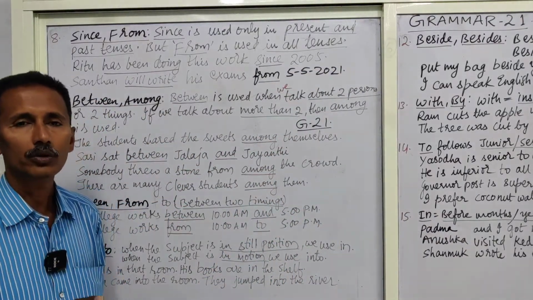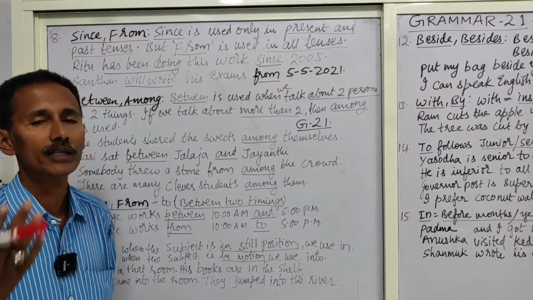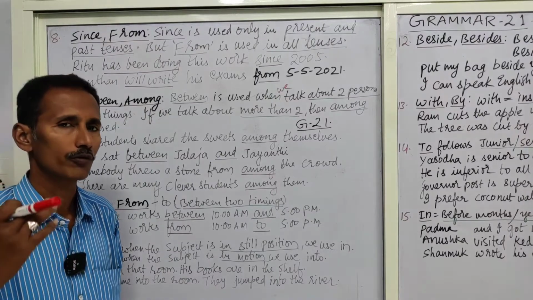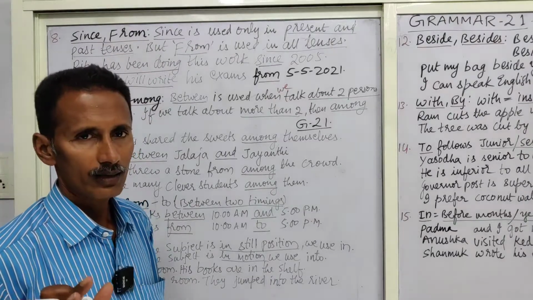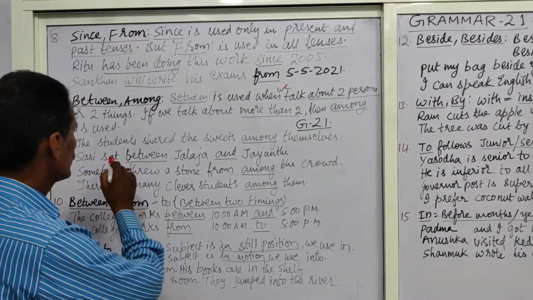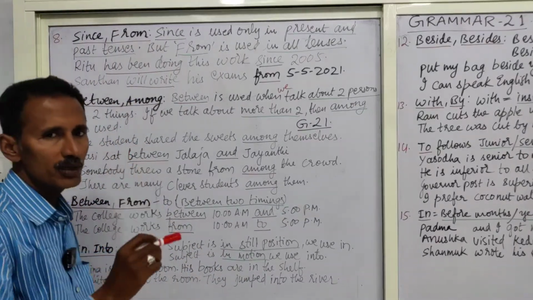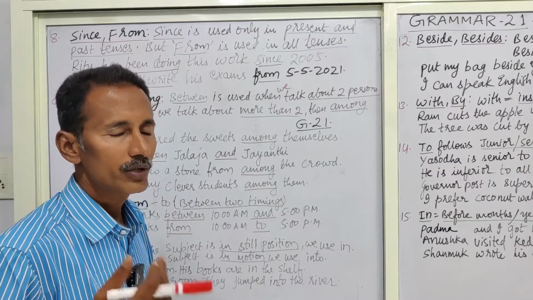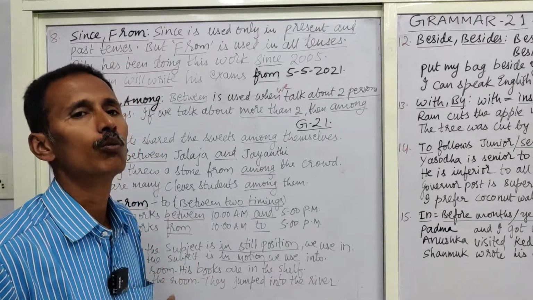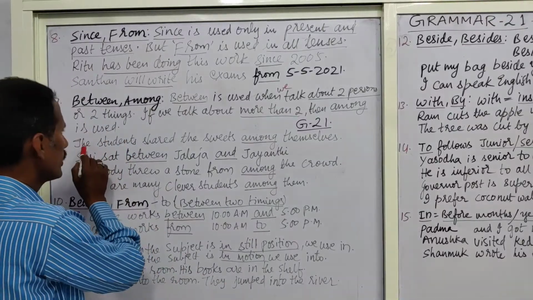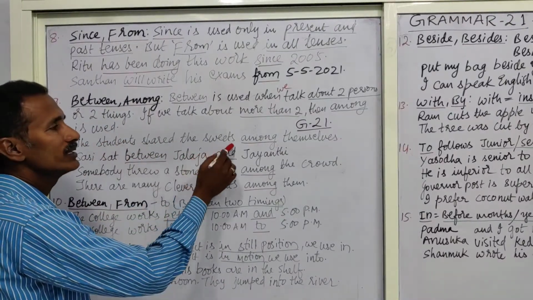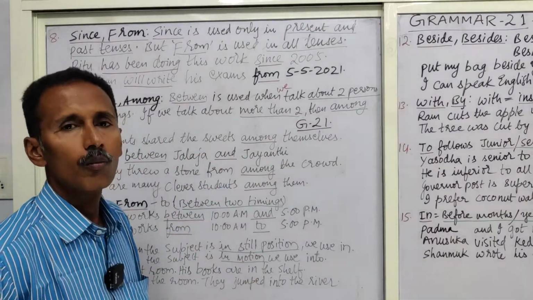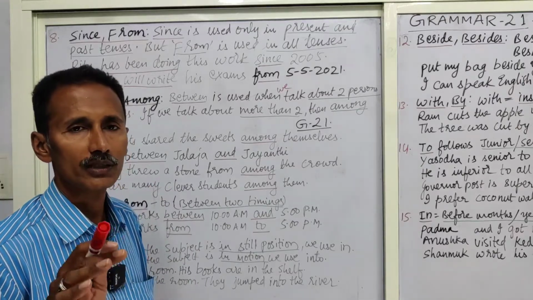It might be more than two, whether it is 3 or 4 or 5 students, that is a secondary matter. It need not be mentioned whether it is 5 students or 6 students. The implied meaning is that it is more than 2 students. So the students shared the sweets among themselves means more than 2. It may be 20 or 200.